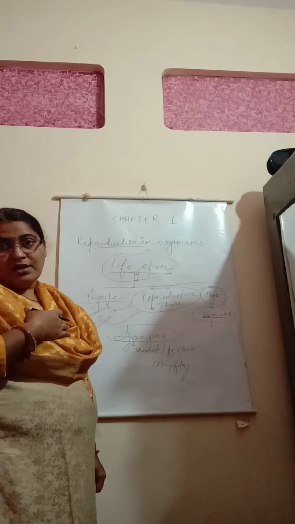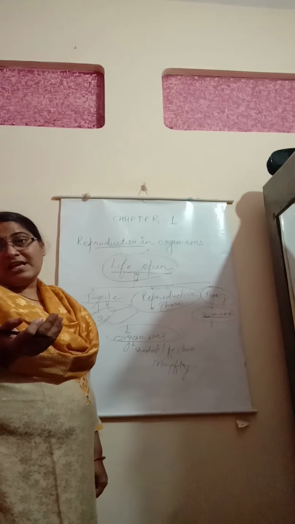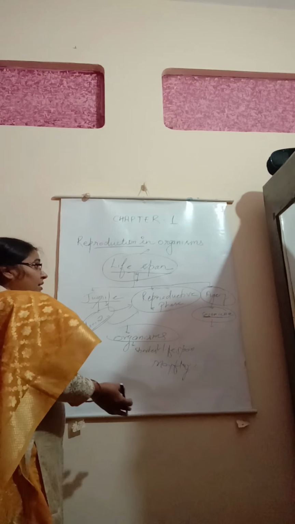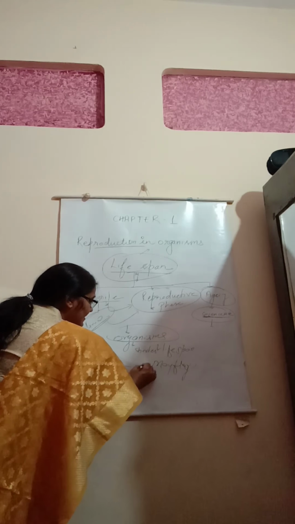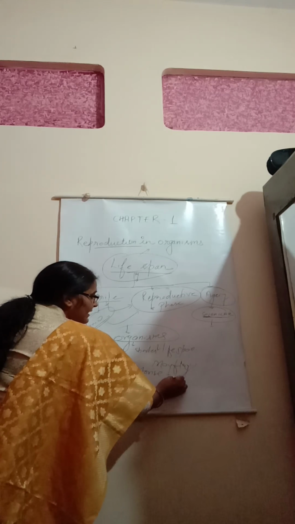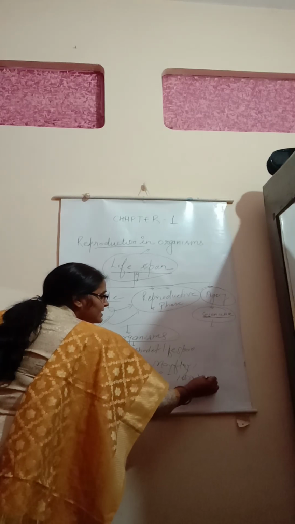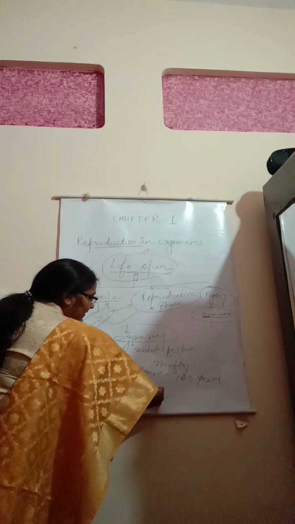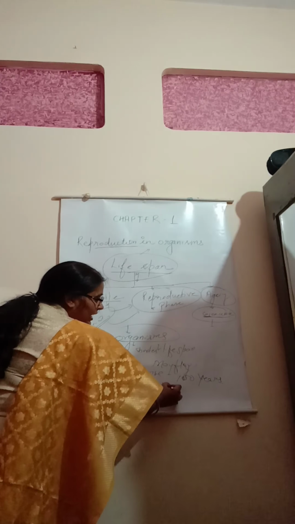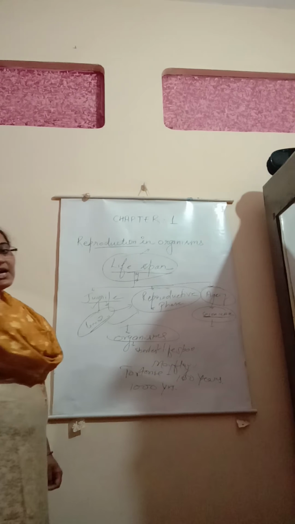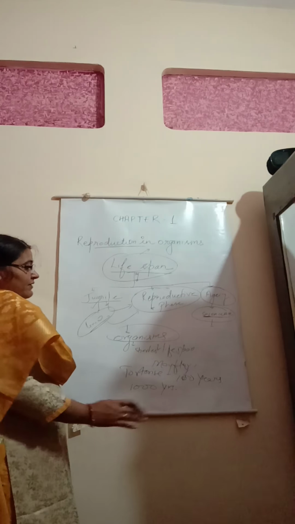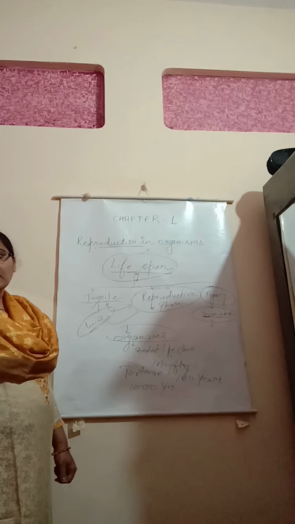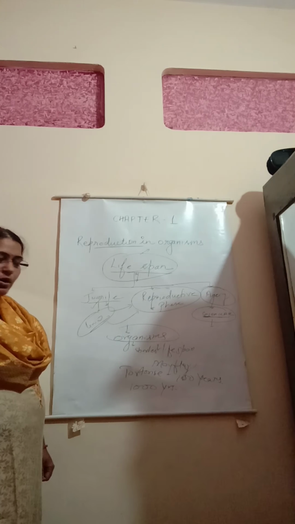For example, human beings have an average lifespan of about 65 to 70 years. Tortoise has a lifespan of about 100 years. Similarly, many trees have a lifespan of about 1000 years. Besides this, many other organisms have a lifespan of 3 months, 4 months, or other durations.